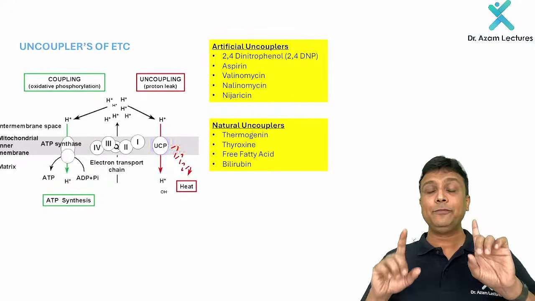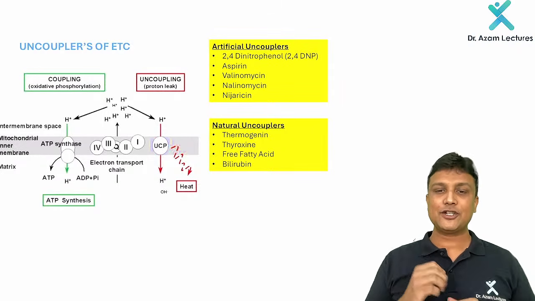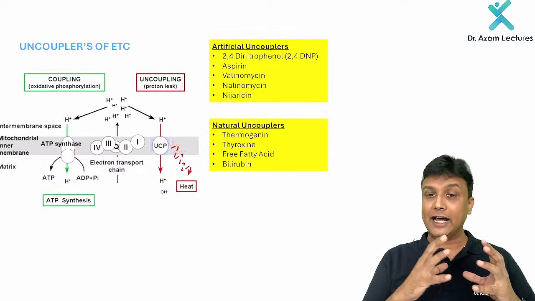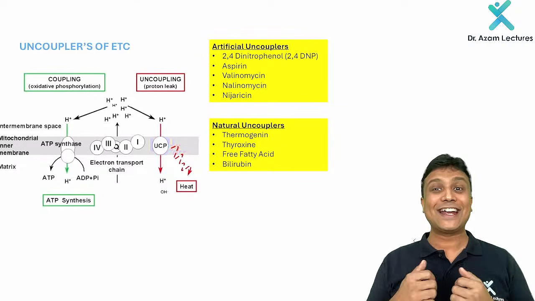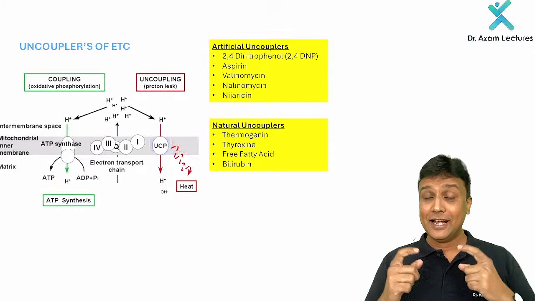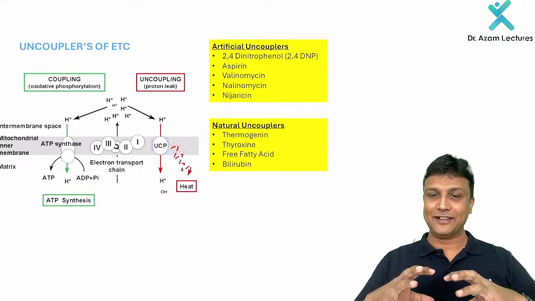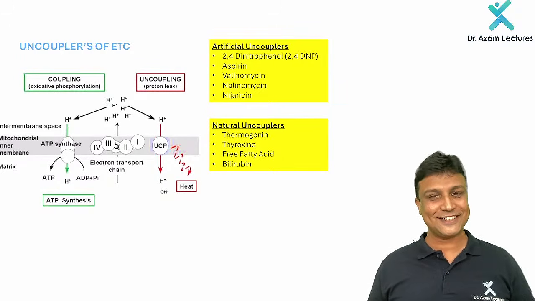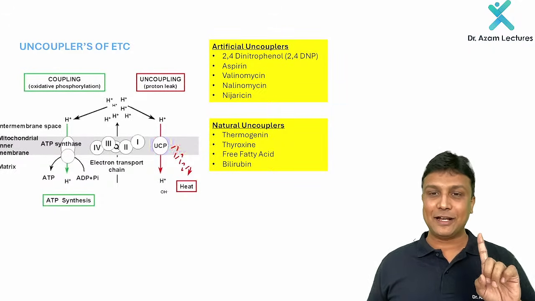I told you that on complex number 4, there will be an oxidation reaction, and on complex number 5, there will be phosphorylation. Oxidation and phosphorylation occur together. They are like a coupled reaction. But in the middle of that, there will be an uncoupler. An uncoupler is going to uncouple the oxidation as well as the phosphorylation reaction, guys. So please remember the examples of that one.